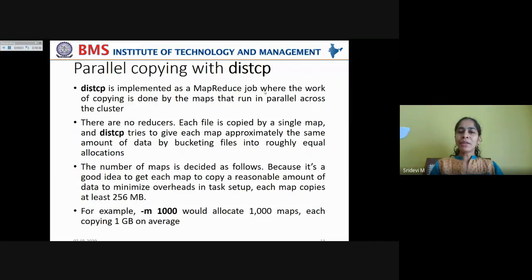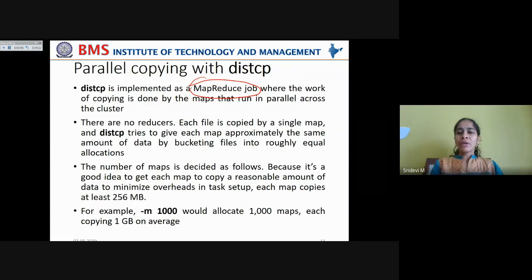Now DistCP is implemented as a MapReduce job where the work of copying is done by the map tasks that run in parallel across the cluster. Because you want DistCP to support multiple threads, all this copying of data across the clusters is implemented as a MapReduce job. There are no reducers in this case. Actually, we spell it as MapReduce job, but we don't actually use reducers in this case. Why? Because we don't want to consolidate any information or results. We are just copying the data across the clusters.